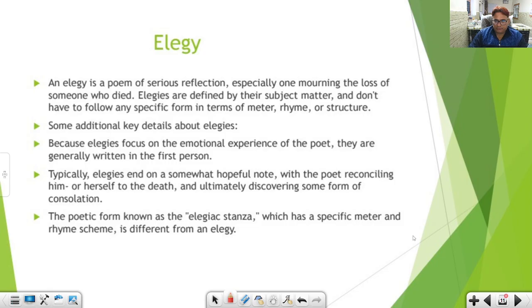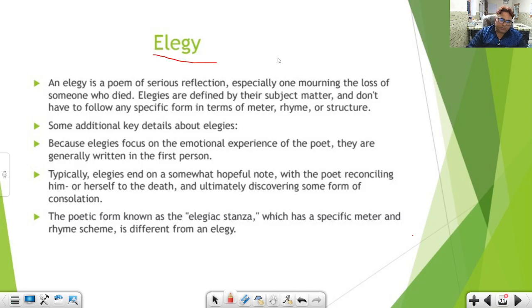So today we are going to deal with another literary term, and that is elegy. And elegy has also been very popular in the course of literary history, particularly English literature.